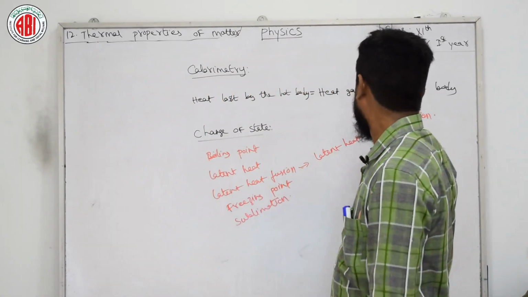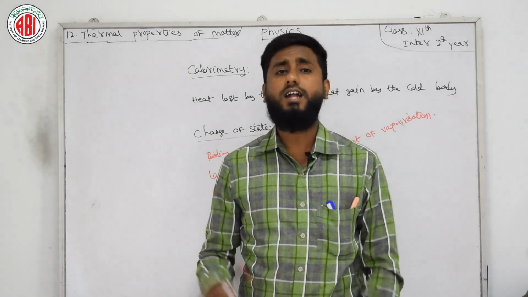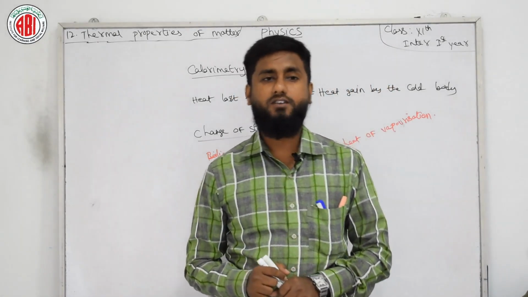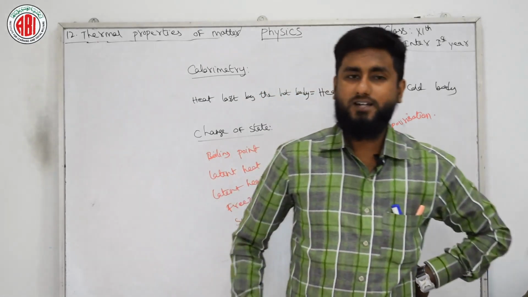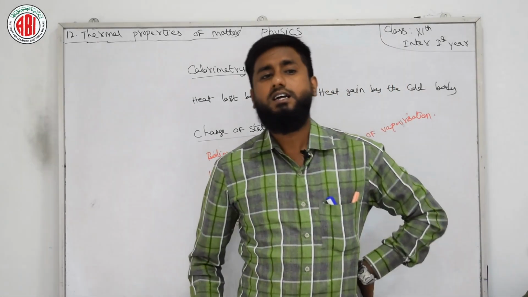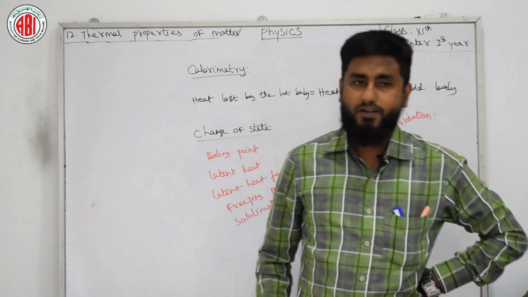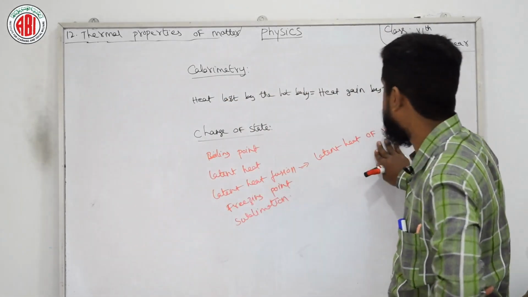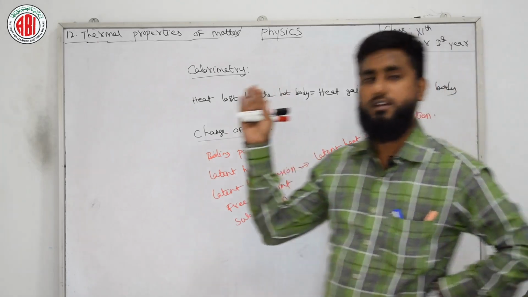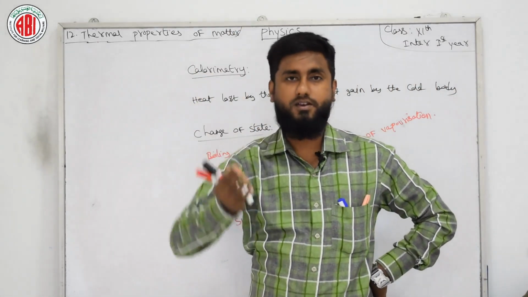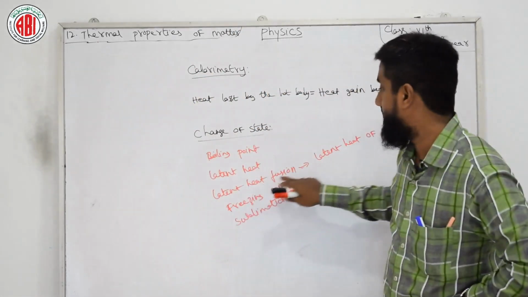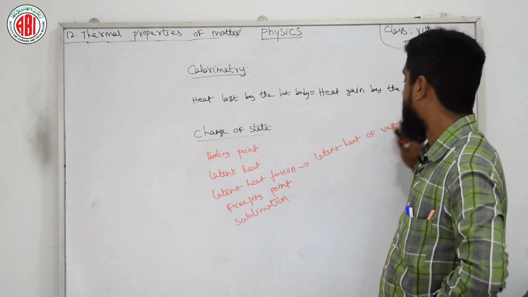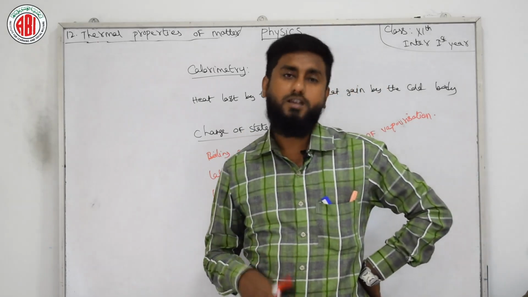Next, latent heat of vaporization. Latent heat of vaporization is defined as the heat required per unit mass of substance to change it from liquid to vapor state at the same temperature and pressure. Here in latent heat of vaporization we are changing liquid to vapor form. In latent heat of fusion, solid to liquid. In latent heat of vaporization, liquid to vapor.